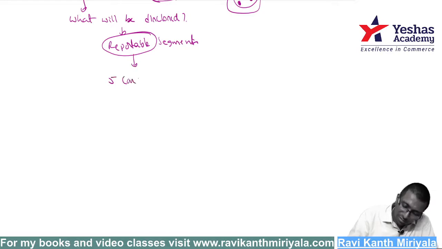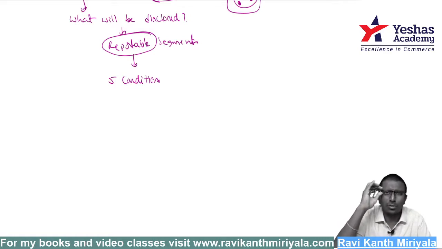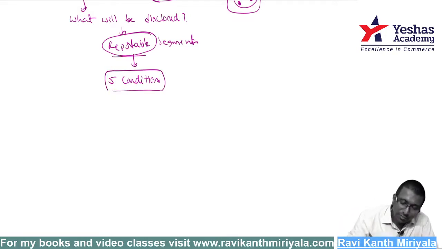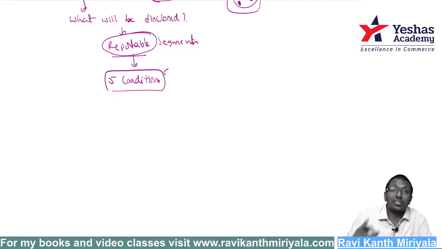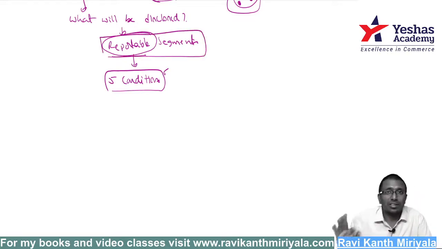There are 5 conditions to it. Not that all 5 have to be followed exactly: of the first 3 you should follow any one, and the 4th or the 5th is mandatory. Something like that; I will tell you. If you satisfy the conditions, then it is a reportable segment. Only under that circumstance are you supposed to present it in the notes to accounts. Otherwise, you don't need to present it.